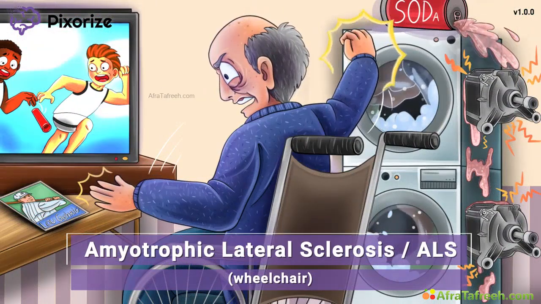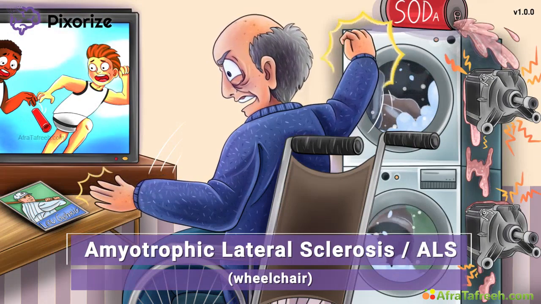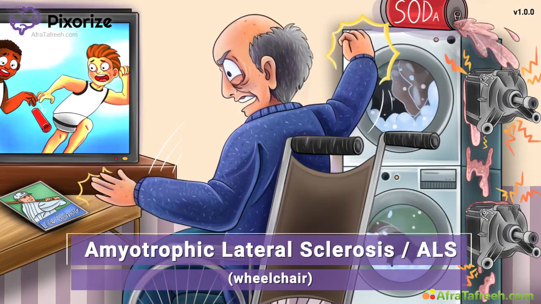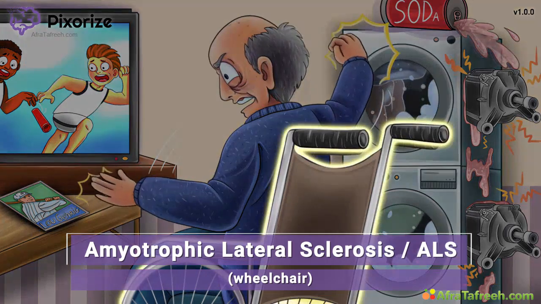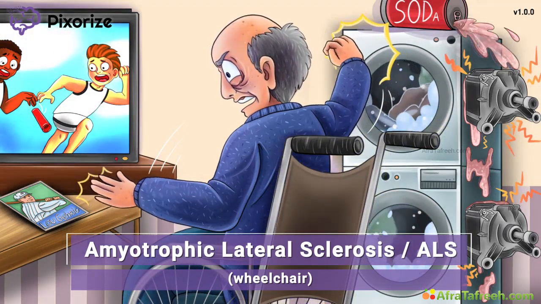Today you're volunteering at the retirement home, where you're taking care of an elderly sports fanatic. Being pretty old, this guy needs a wheelchair to get around, since his muscles just don't work the way they used to anymore. By the way, a wheelchair is our recurring symbol for ALS, or amyotrophic lateral sclerosis.